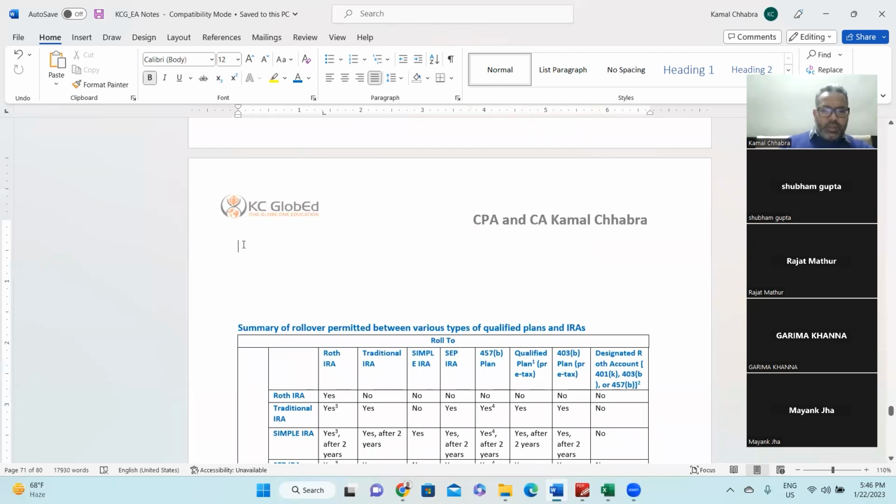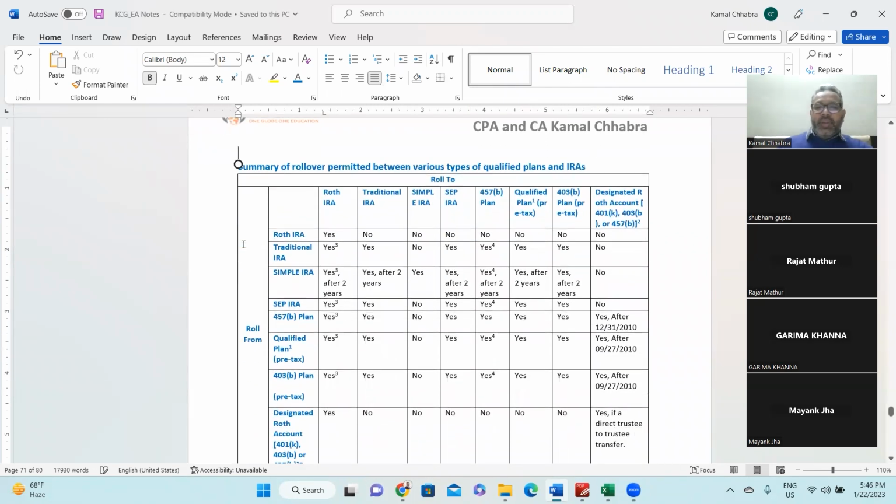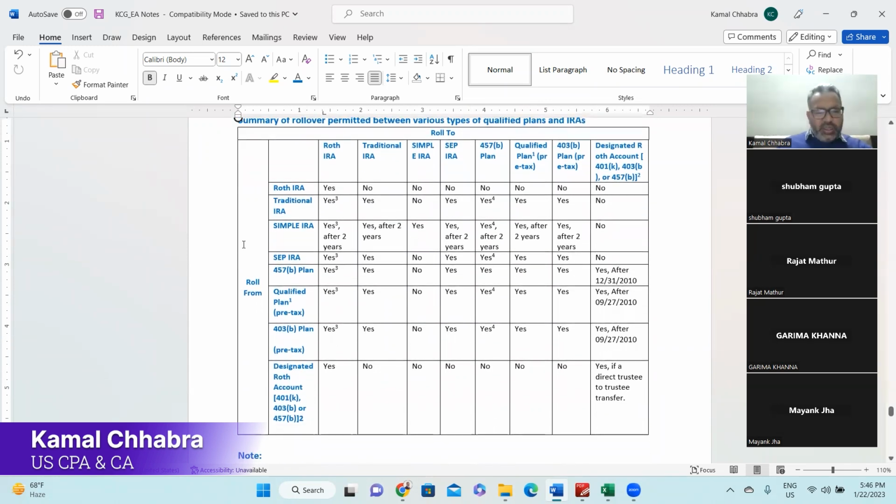So here is a quick summary of the rollovers permitted between the various types of qualified plans. What rollovers are permitted, and what rollovers are not permitted, right? Majorly you will see in your exam Roth IRA, traditional IRA, simple IRA or SEP. Others are there just for completeness, since we have so many plans in the United States of America. The majority you will see is Roth IRA or traditional IRA, and sometimes you may see simple and SEP also.